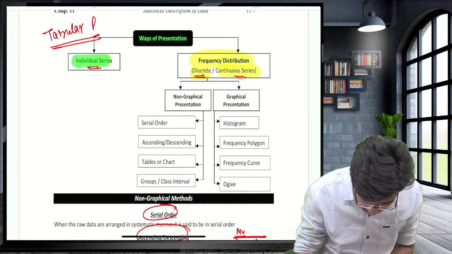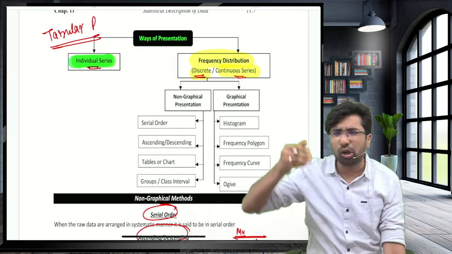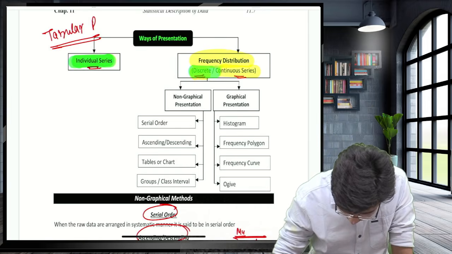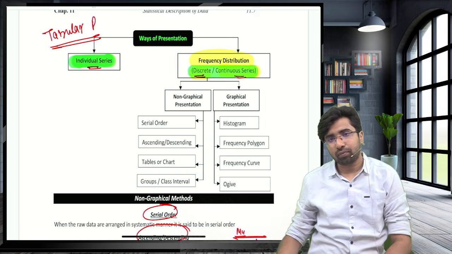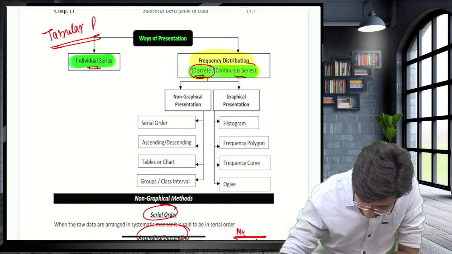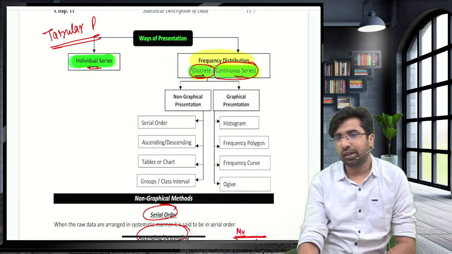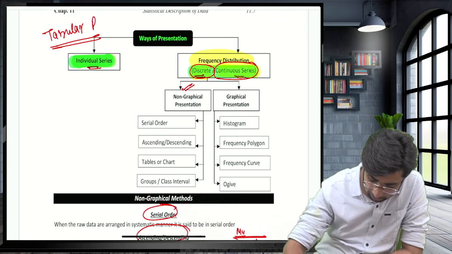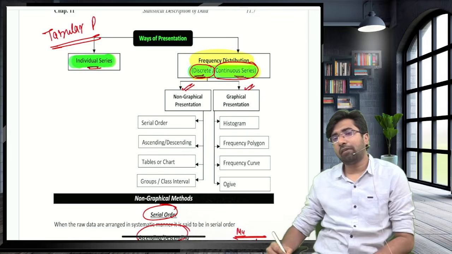Whether you are having individual series, all the observations, there is no need of any kind of presentation required. But guys, when there is frequency, you are having the frequency in two things. Either you are presenting the data in continuous series or discrete series. So guys, there the methods can be bifurcated, like whether you want to use the graphical method or non-graphical method.